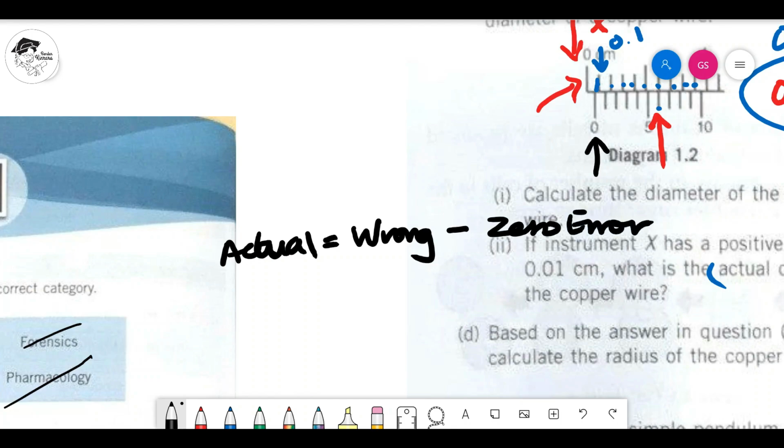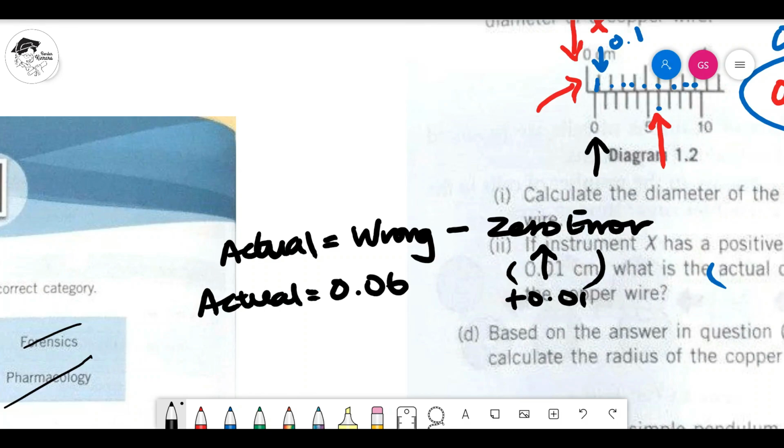And we know that zero error in this case is a positive 0.01. So we are going to substitute that into the zero error. So actual is going to be wrong, 0.06, and we are going to minus the 0.01.